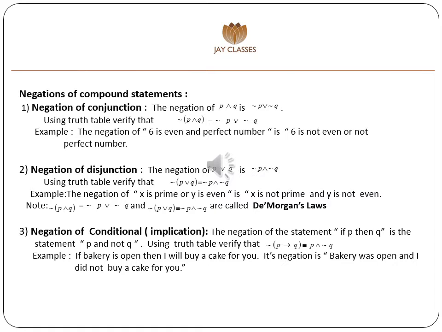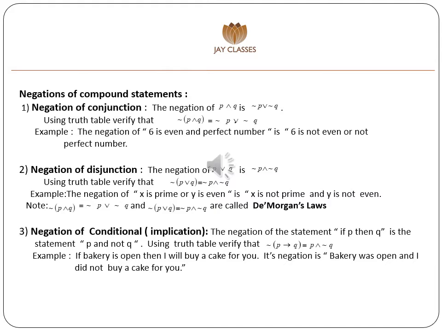Negation of compound statements. First, negation of conjunction. The negation of P and Q is negation P or negation Q. Using a truth table, verify that negation of P and Q is equivalent to negation P or negation Q. For example, the negation of 6 is even and perfect number is 6 is not even or not perfect number.